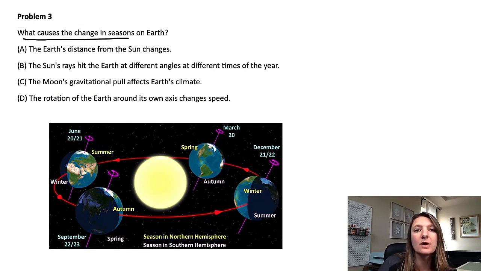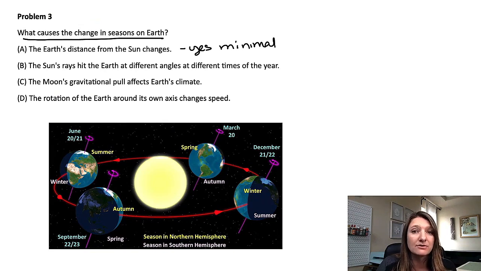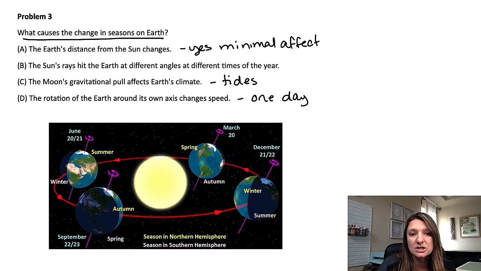Okay, problem 3. What causes the change in seasons on Earth? A, the Earth's distance from the sun changes. Yes, this is really minimally effective, though, of the Earth's climate and seasons. B, we'll talk about that in a second. C, the moon's gravitational pull affects Earth's climate. This mainly affects the tides of the ocean. Or D, the rotation of the Earth around its own axis changes speed. So one rotation is 1 day when you look at that.